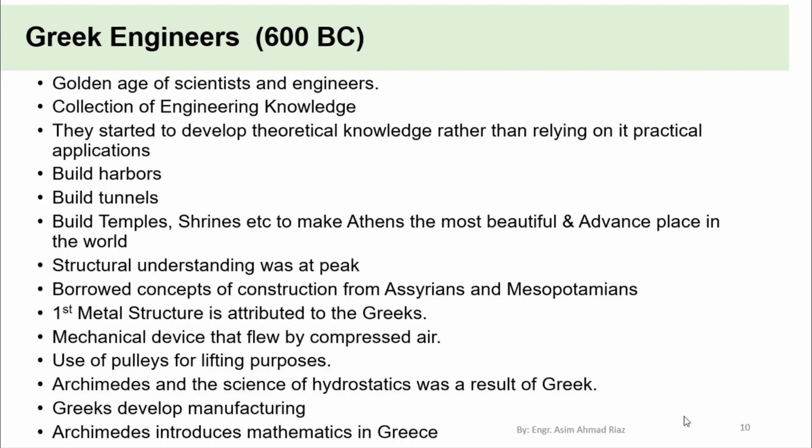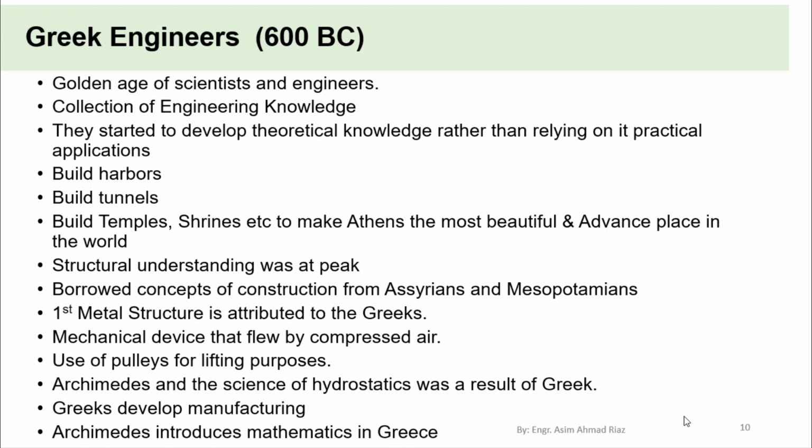Structural engineering and its understanding was at its peak. They borrowed concepts from previous civilizations regarding the construction of temples and shrines. The first metastructure is attributed to the Greeks. They built the first metastructure. Mechanical devices like the compressor, for the compression of air, were introduced in this era. They used pulleys for lifting purposes. Archimedes and the science of hydrostatics were a result of the Greeks.